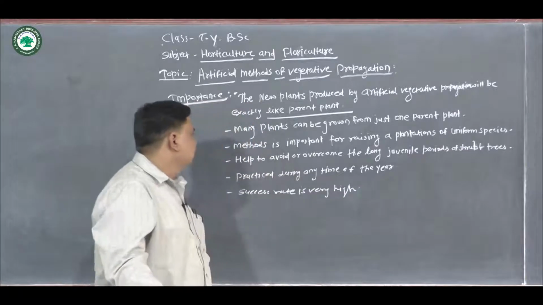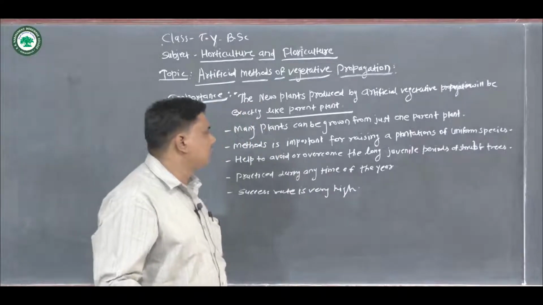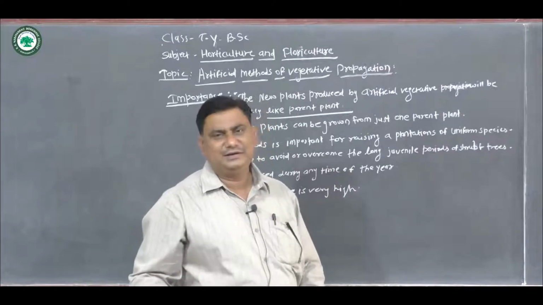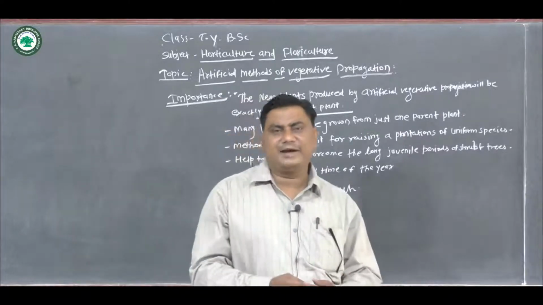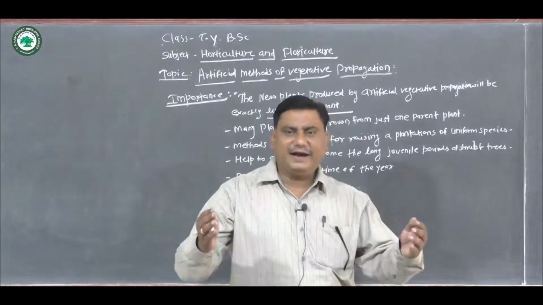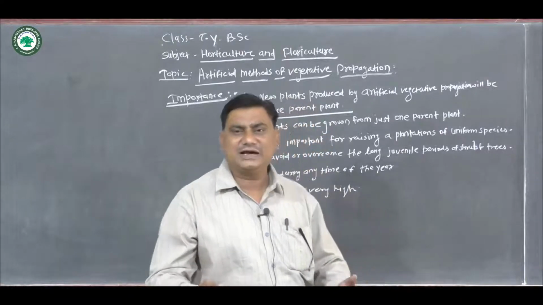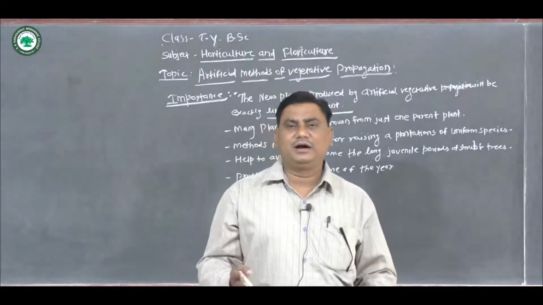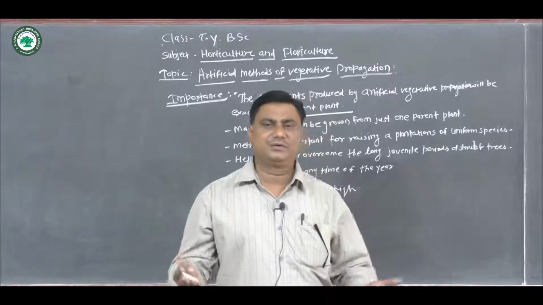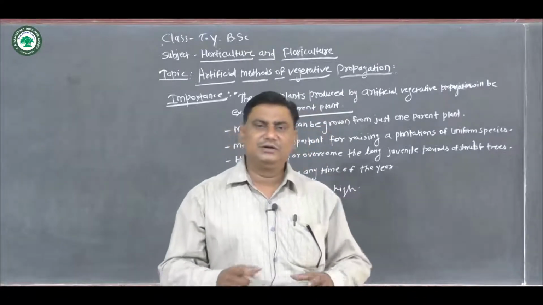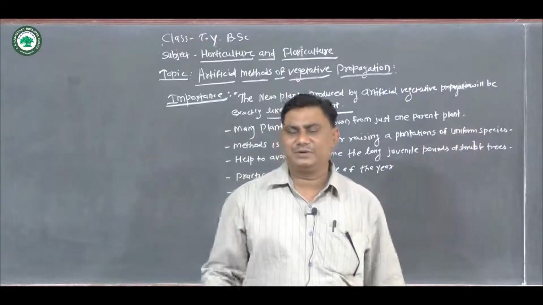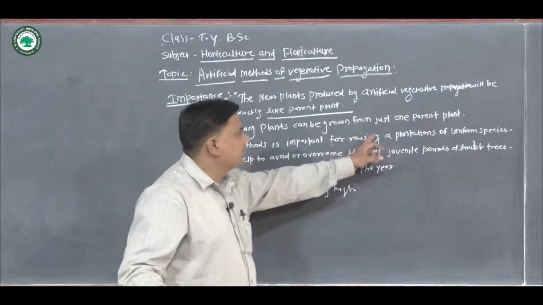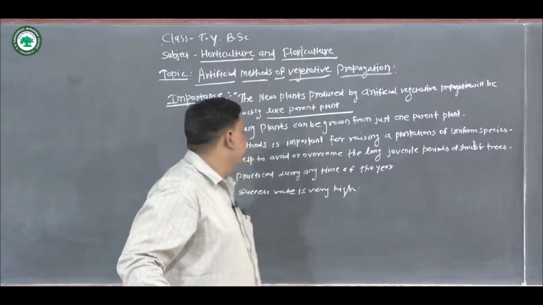Then many plants can be grown from just one parent plant. For example, in cuttings you can take one branch, make a number of cuts, and develop a number of plants from those cuttings.